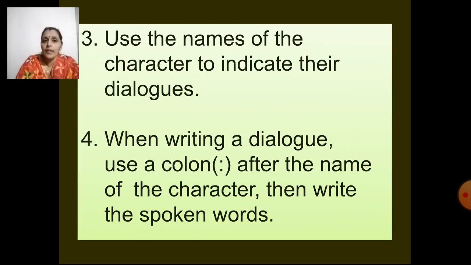Use the names of the characters to indicate their dialogues. Yes, we will use the names of the characters to indicate their dialogues. When writing a dialogue, use a colon, that is two dots. Colon is two dots after the name of the character, and then write the spoken words. So when we are going to start writing dialogues, how will we write it? If we have the names of the characters, we will write the name of the character, put a colon, and then write the dialogue of the character, right?